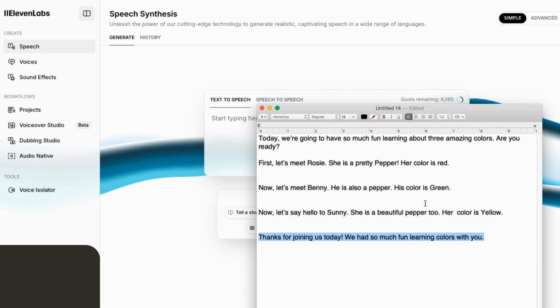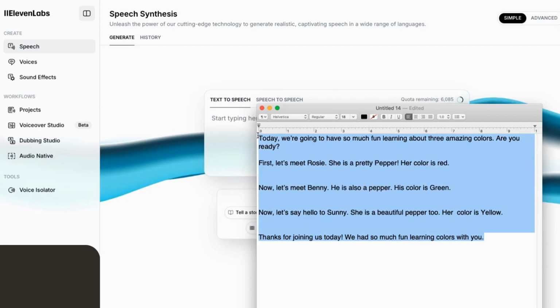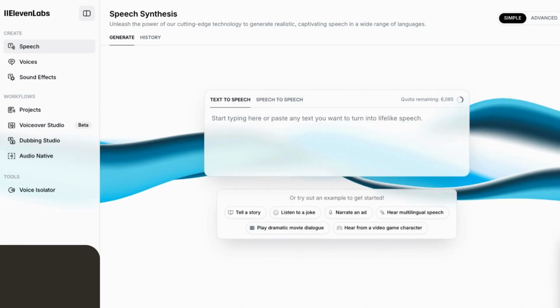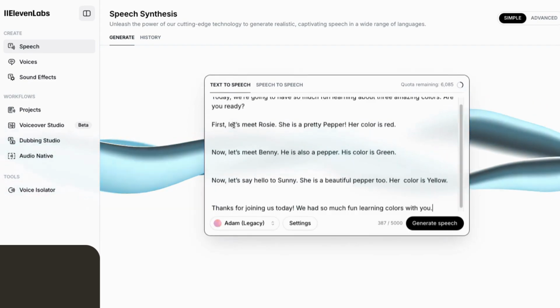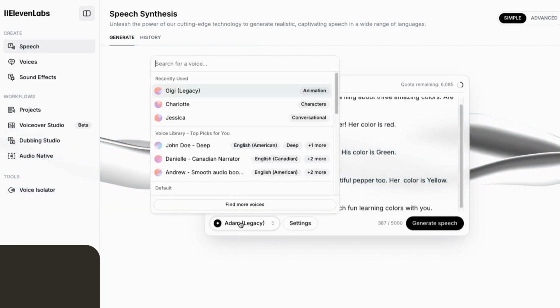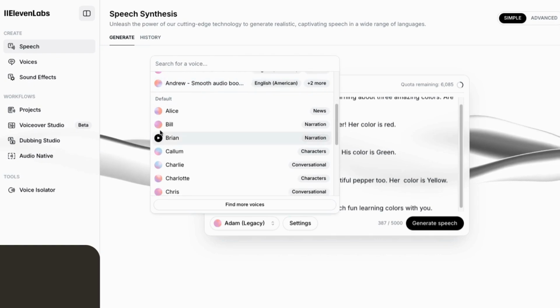You could take it and record it sentence by sentence if you wanted to, especially if you're using different narrators talking, but for this example, I'm just going to do the whole thing with one voice. You can hear the voices by looking at these and click on the button.